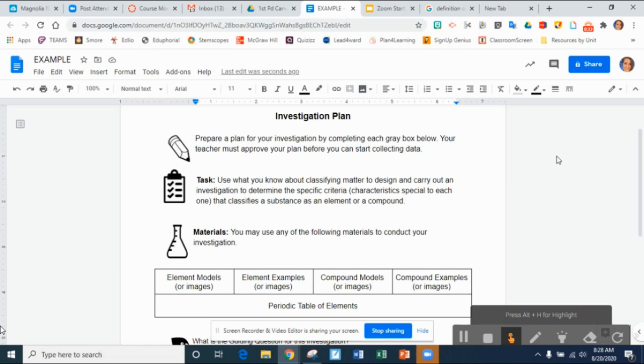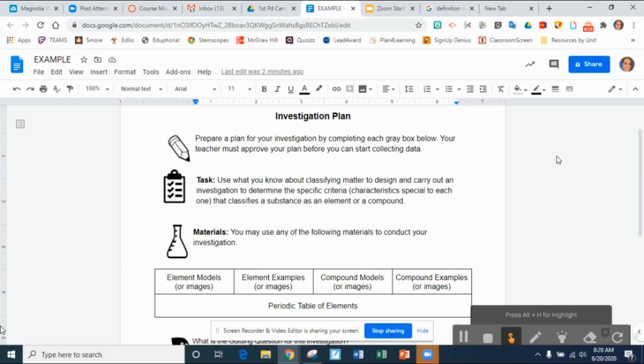Yesterday, your task was to create a draft investigation plan, and there was a bit of confusion as to what exactly that looks like. And that's okay. I wanted you guys to struggle through that, but I bet once you see how we actually build this investigation plan, you'll realize that it's actually pretty simple. Because if I were to see you in person and ask you these questions, you probably would be able to answer them with no problems at all.